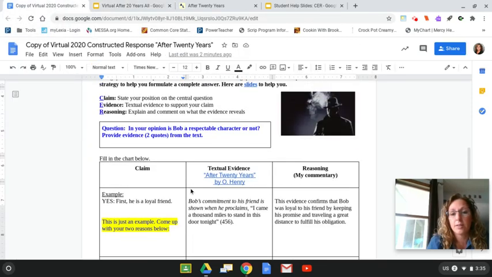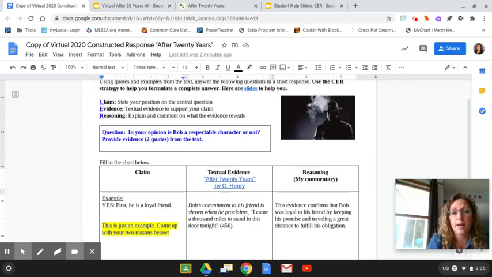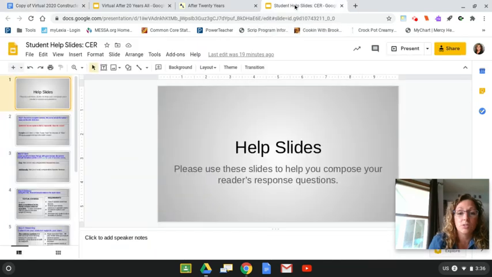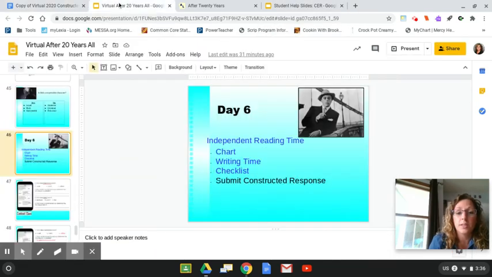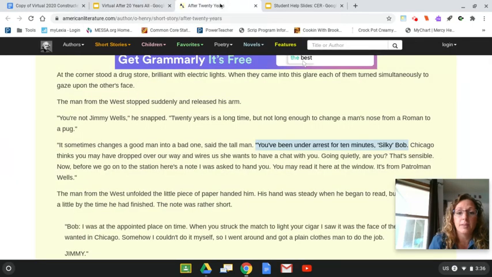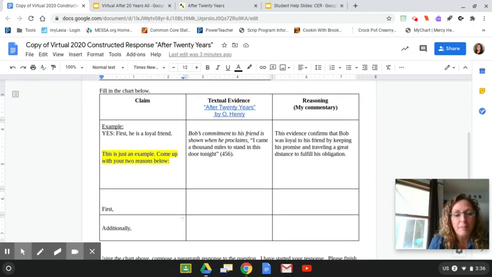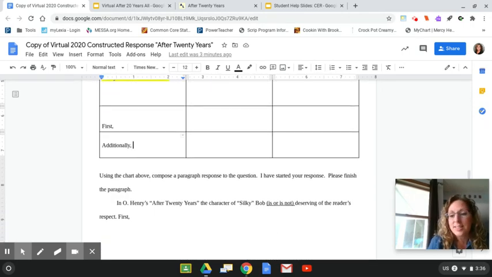So right now, let's open up that chart from yesterday. So it looks like this. Hopefully yours is filled in. And on here, you may or may not have links. Sometimes they go in, sometimes they don't. And if you don't, you will have these same things inside your Google Classroom. So here's a link right here to some student slides. These will be some help slides, so you can open those up. And then also in here, you will have the link to the story. So you'll want to have that story opened. So go ahead and get those documents up and ready to go today so we can finish out our first reading story.